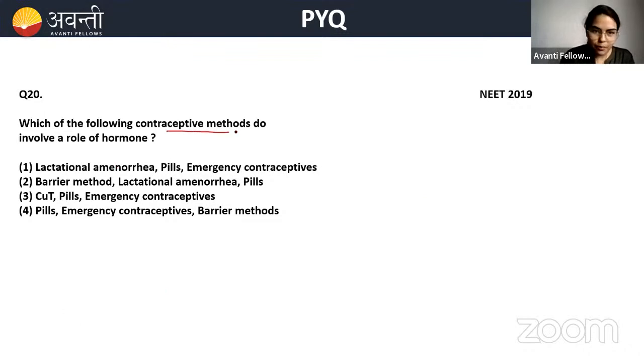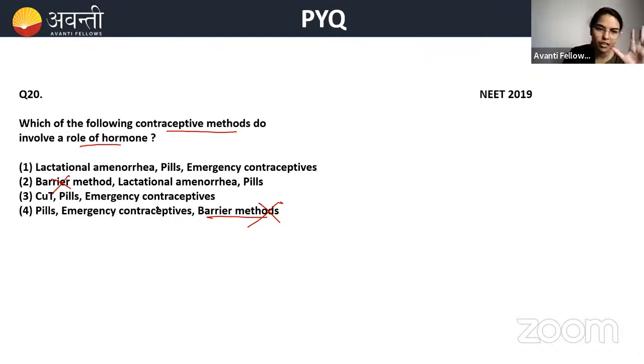Okay, so which contraceptive methods involve a role of hormone. Now look into the options. Wherever there is a barrier method, remove that option, because the barrier prevents the meeting of sperm and egg at the cervix.